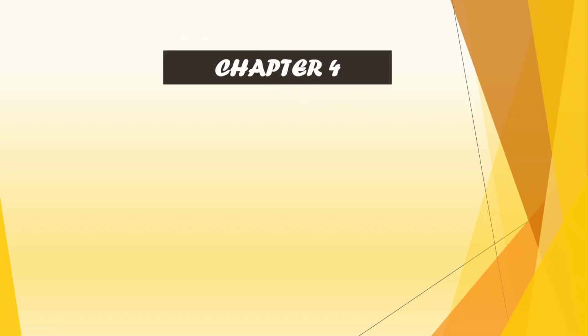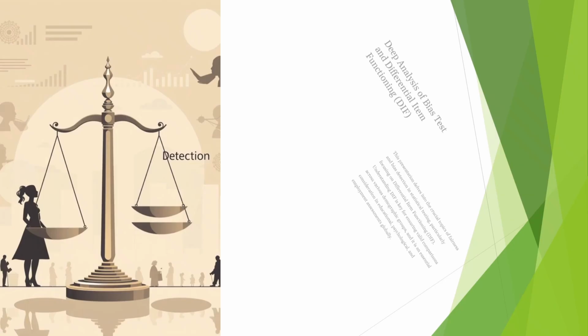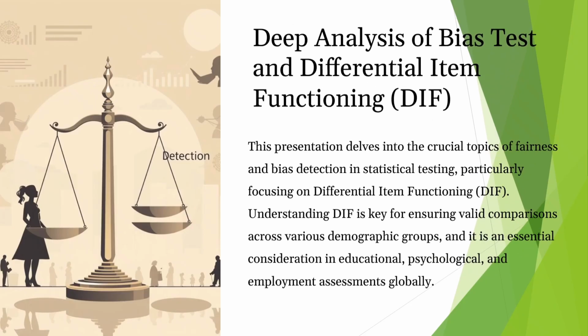Chapter 4, Test Bias and DIF. The first, we talk about deep analysis of test bias and differential item functioning, or DIF. DIF happens when a test question or item works differently for different groups of people, even when those groups have the same overall ability.